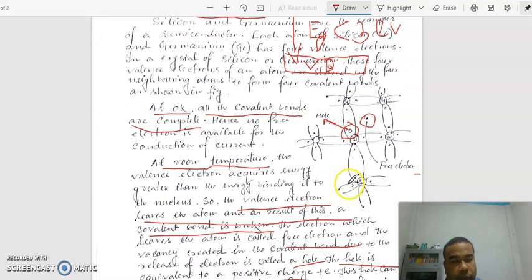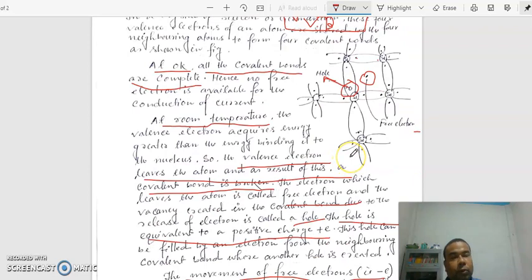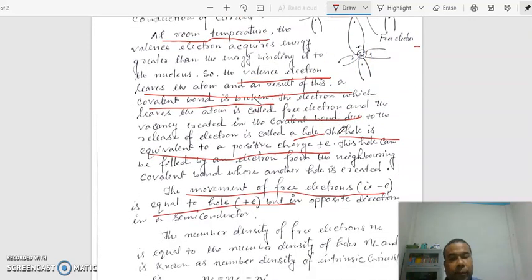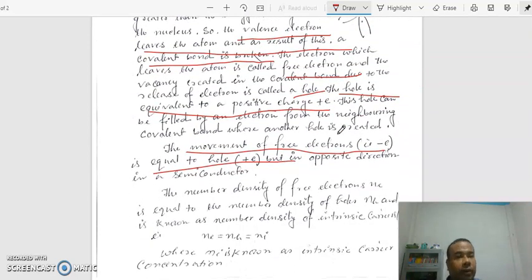So the number of covalent bonds broken is the same as the number of hole and electron pairs produced. The number of holes is equal to the number of electrons. If one covalent bond is broken, one electron becomes free and one hole is created. If two covalent bonds are broken, two holes are created and two electrons become free. If three covalent bonds are broken, three holes are created and three electrons become free. So the number of holes is equal to the number of electrons.